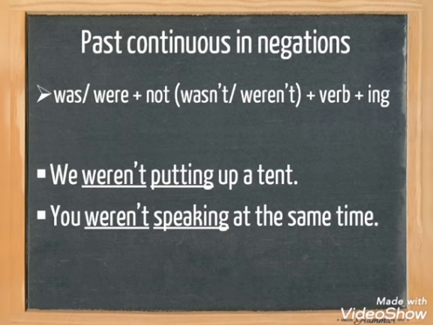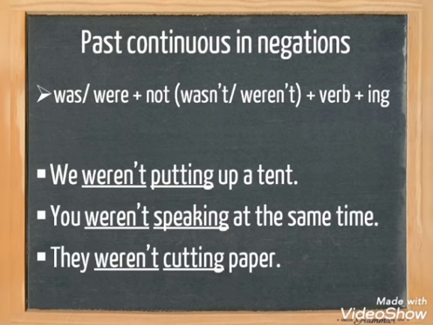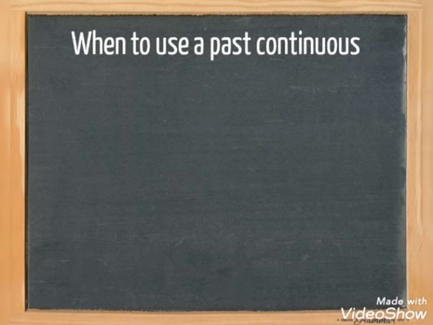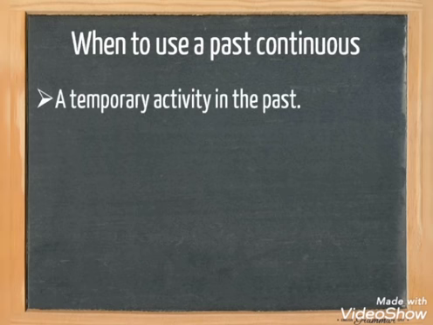You weren't speaking at the same time. And they weren't cutting paper. Now let's have a look at when to use a past continuous. First, we use the past continuous for a temporary activity in the past. It started in the past and it was finished in the past.